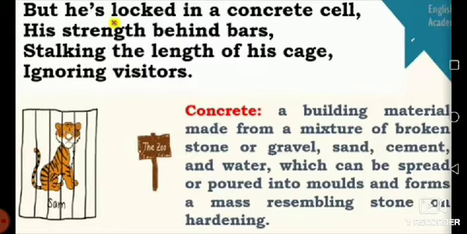He just stalks in the cage. He never tries to terrorize the visitors because his power is restricted by the cage, and he cannot attack them.